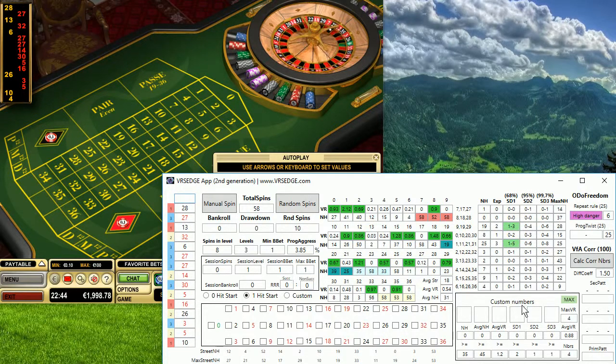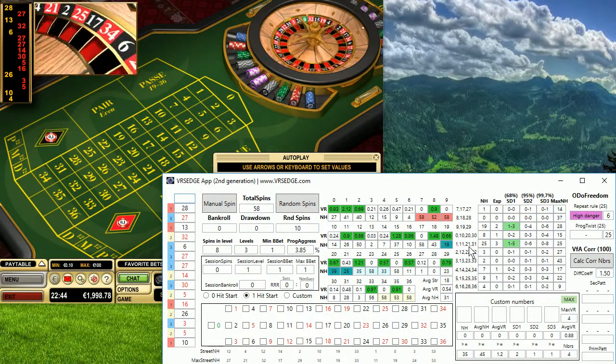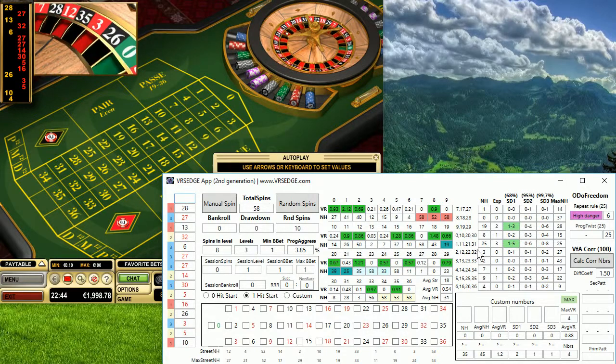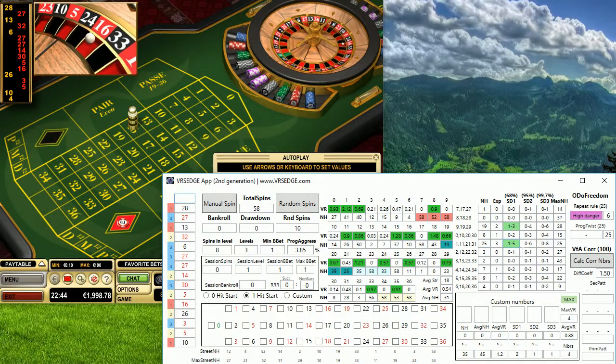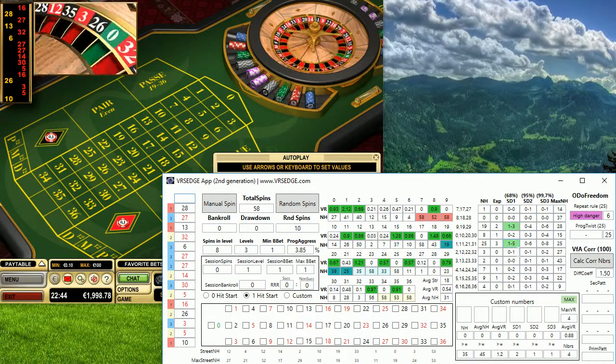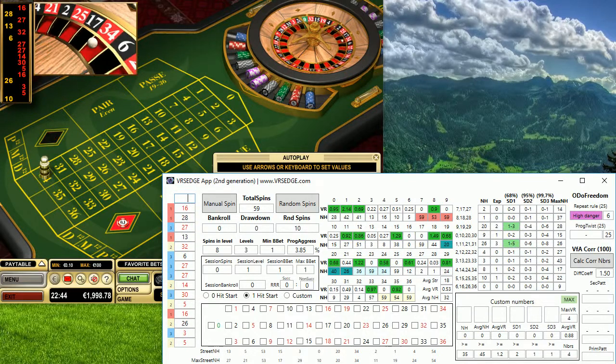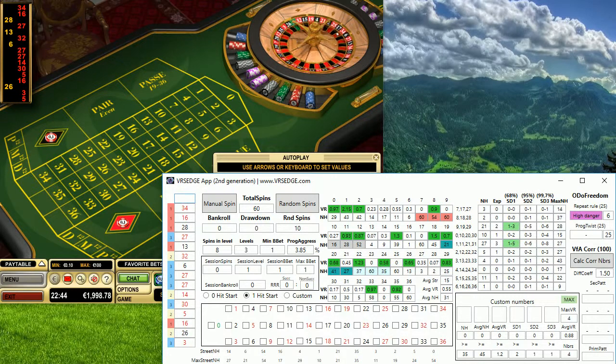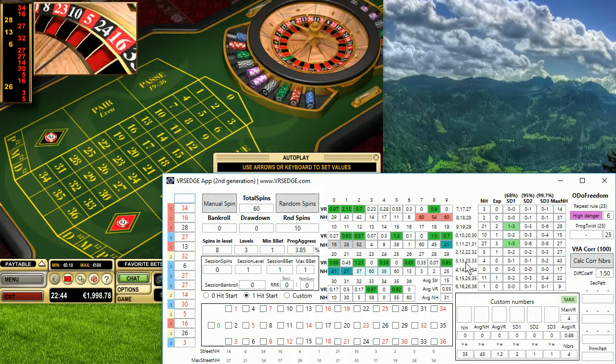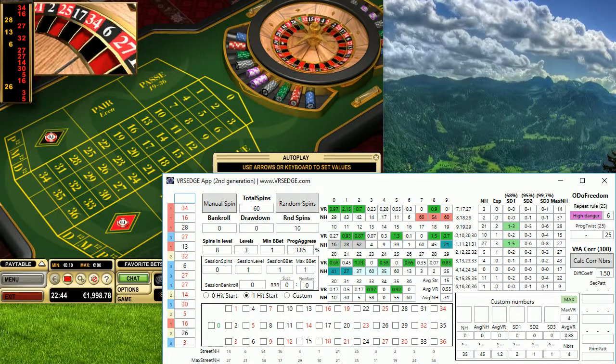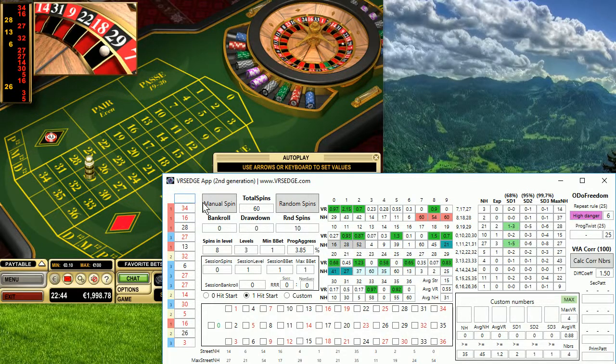So you can see here currently this pattern 1, 11, 21 and 31 are also reaching the standard deviation. For a standard deviation, at least 1 appearance should be there based on the statistics, and we can see whether this will be successful soon or not. But it's maybe too early to bet, but it's good that you are observing all of these patterns at the same time, so you can always have good opportunities to bet on something.